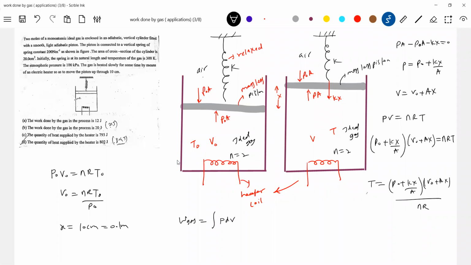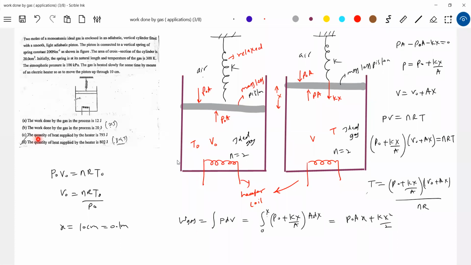In any process, PdV. Okay, this pressure, what can you write? Change in volume, sorry, this is AdX, so 0 to X. So this should become equal to P naught Ax plus Kx square by 2. Okay, I got the work done by the gas. We know P naught, A, X, K, all will give the work done by the gas.